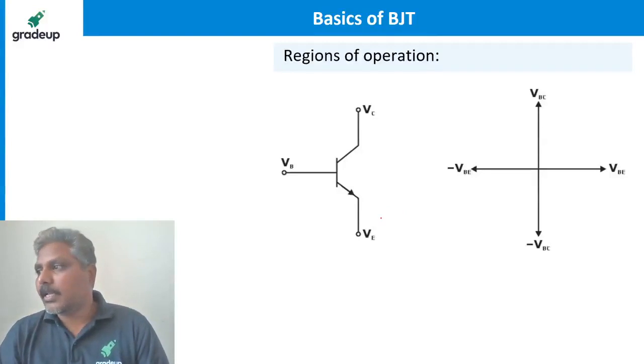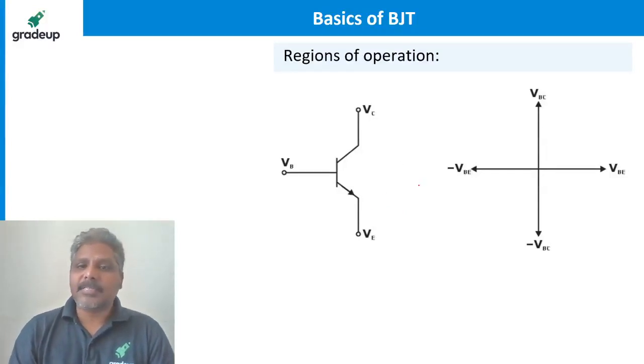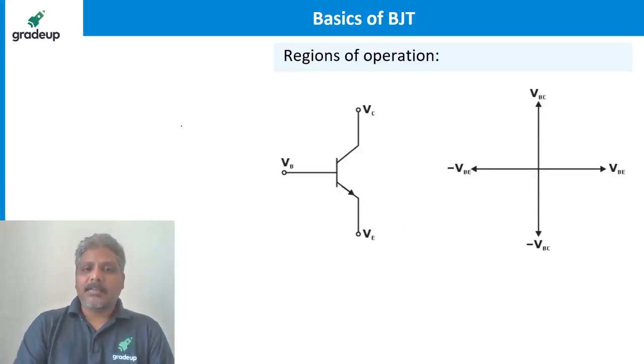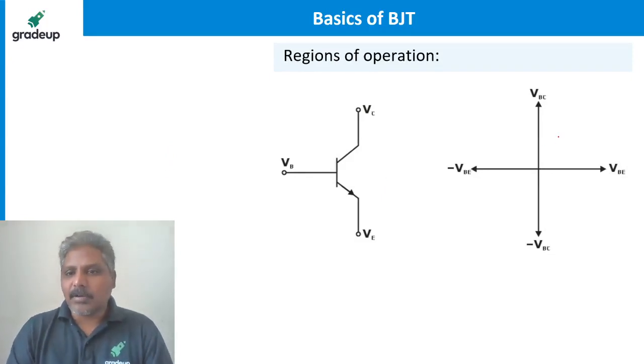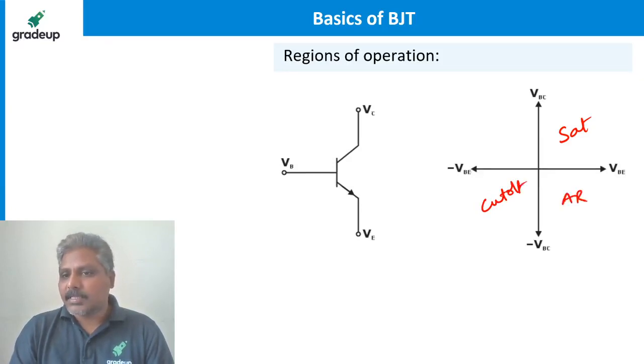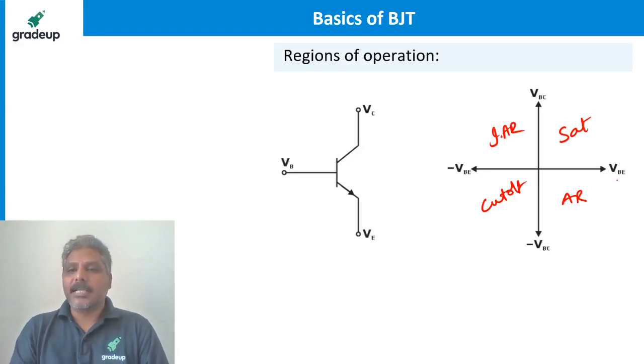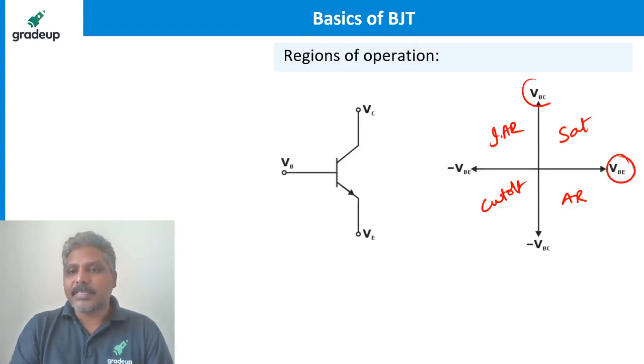I'll tell you another, simpler way of looking at regions of operation. There are four regions: saturation, cutoff, the active region, and the inverse active region, based on four coordinates of the VBE value and the VBC value.